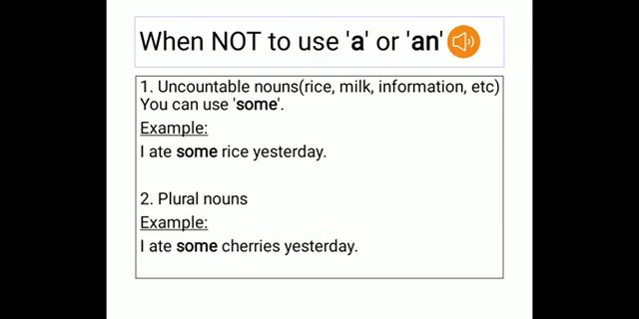Now that we have learned the rules of the indefinite articles, and which indefinite article to use when, we also need to learn when not to use an indefinite article, that is a or an. The first rule is when we have an uncountable noun. What is uncountable? Something that cannot be counted. Can you count your rice when you take it out on your plate? Can you count 1, 2, 3? No, you cannot.